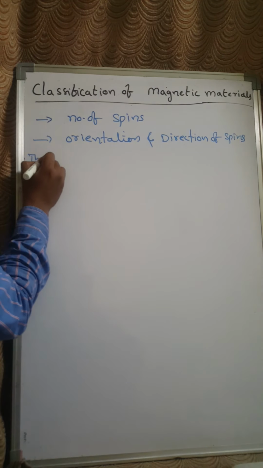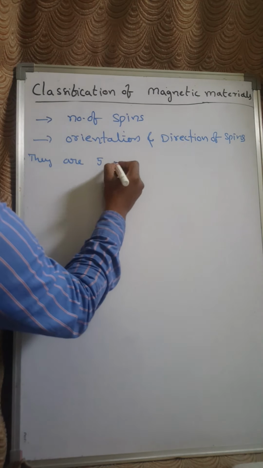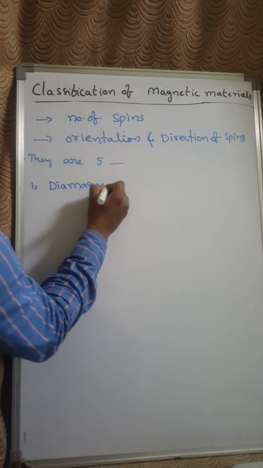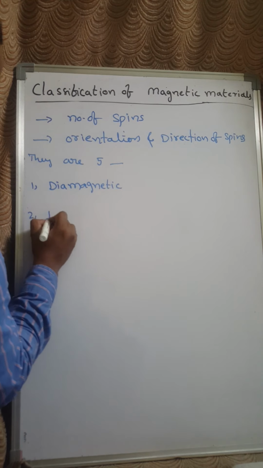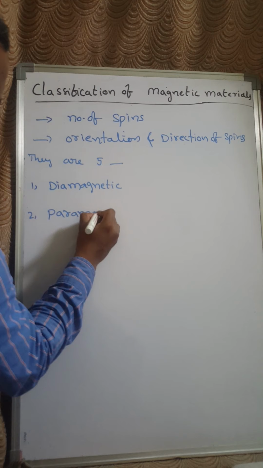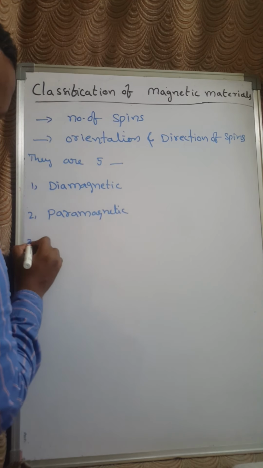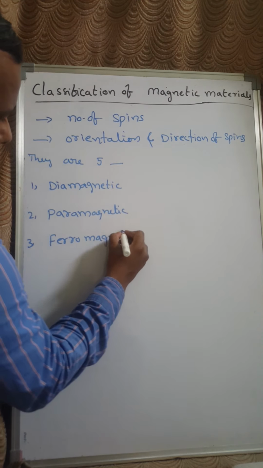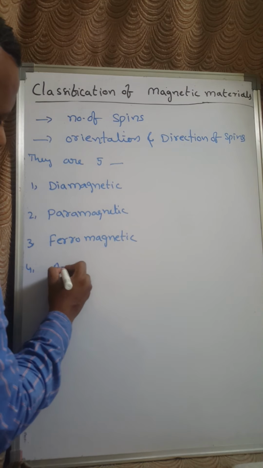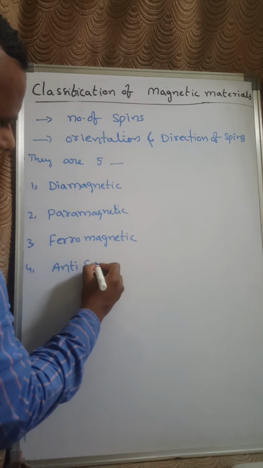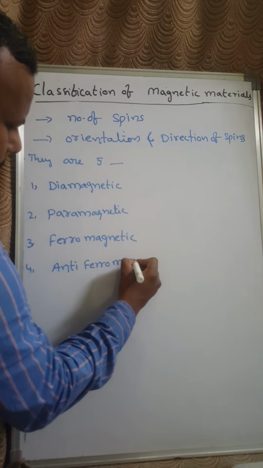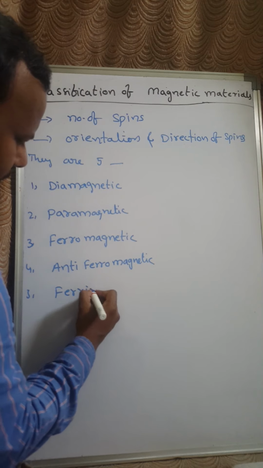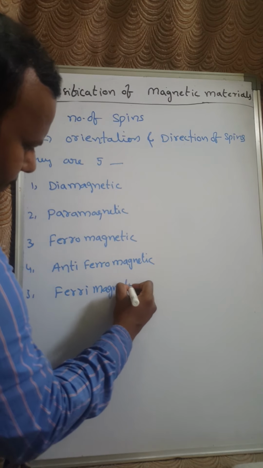They are 5 different types. One is diamagnetic material, second one paramagnetic materials, third one ferromagnetic material, fourth one antiferromagnetic materials, and fifth one ferrimagnetic materials.